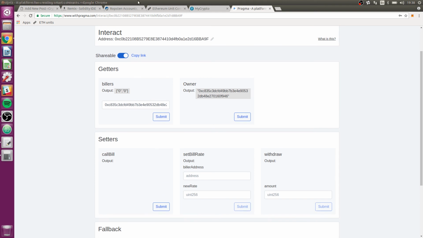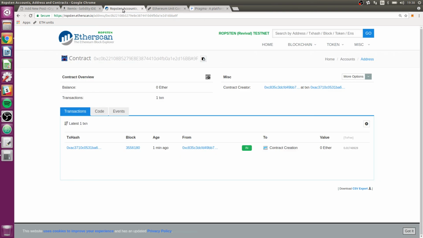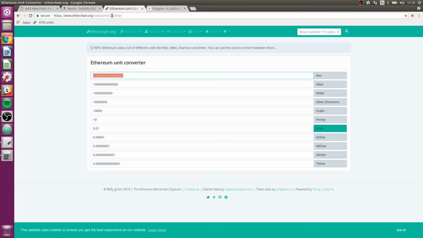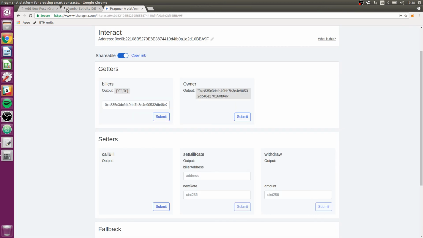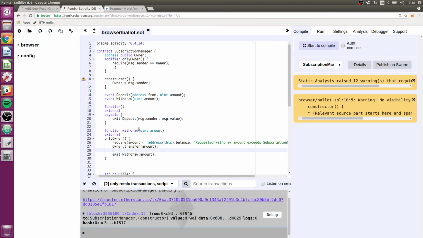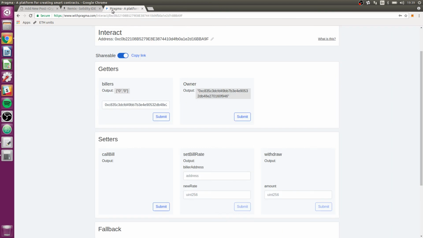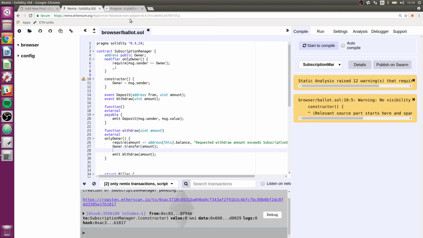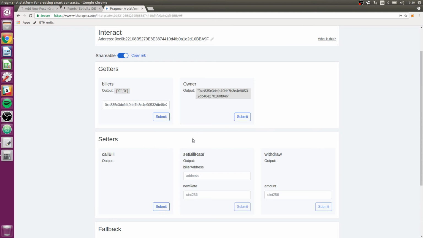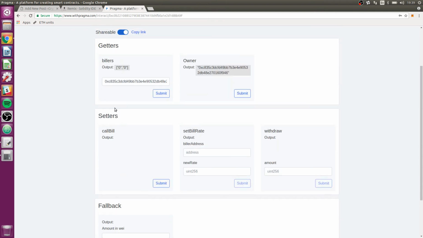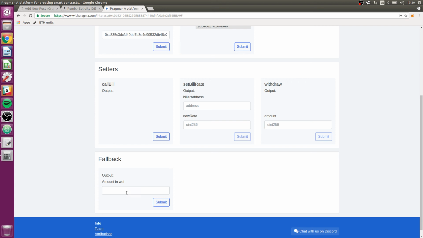Okay, so what were we testing again? Let's close My Crypto. We're not using that. I'm going to close this as well and close that too. So if we go back to our code here, we want to first put money in, and then we want to test to see if the biller can take it out. We'll put money in, we'll set the bill rate, and then we'll try to withdraw. You can see also that the interface splits things up quite nicely. You have your getters up here, your setters, and then we have the fallback function.